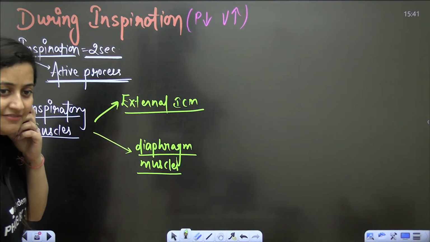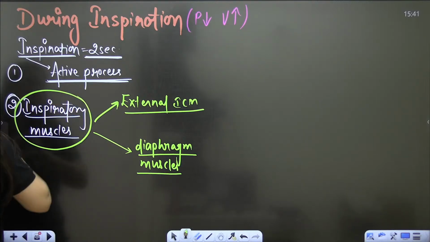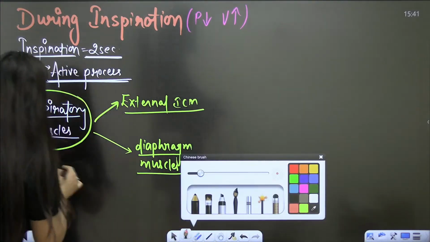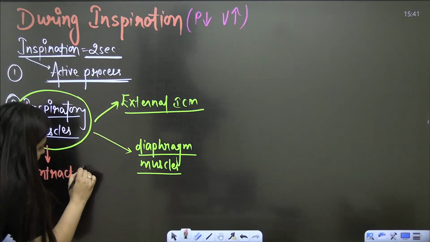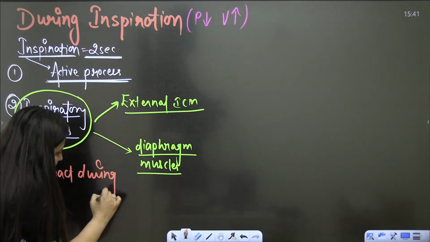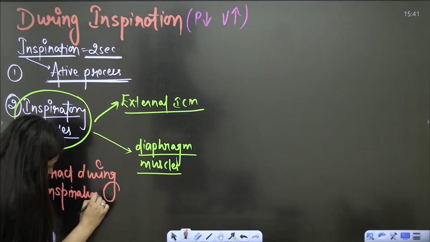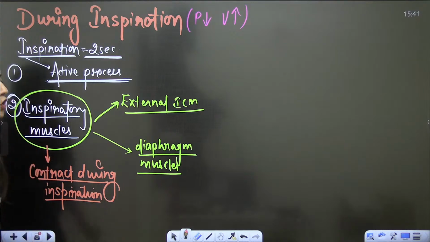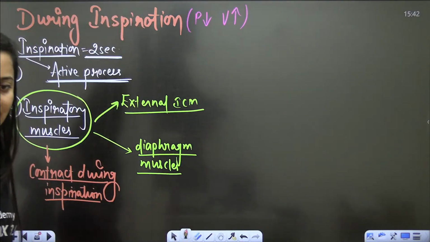The diaphragm is itself muscular tissue. So they are the inspiratory muscles, because they will contract during inspiration. Is that clear?